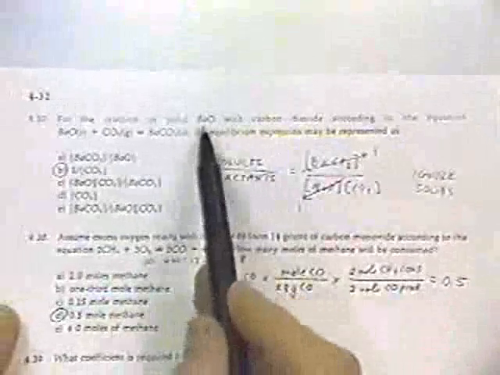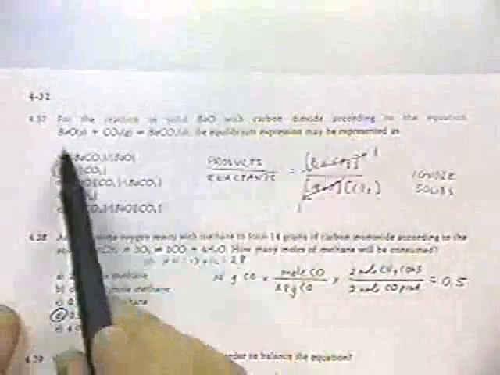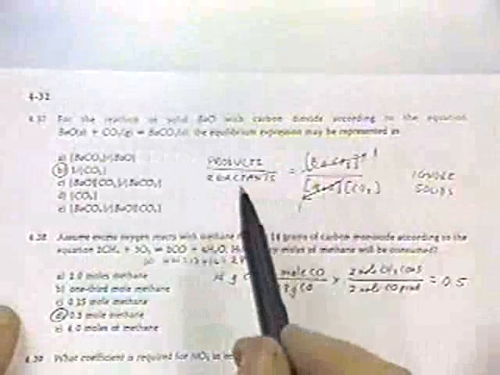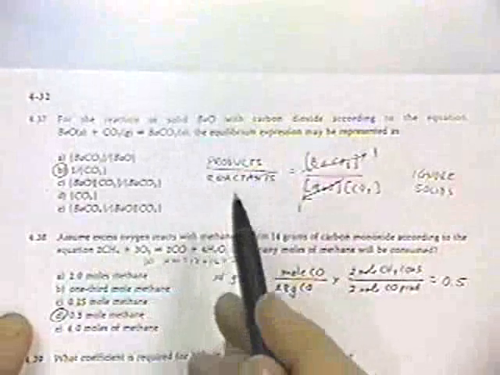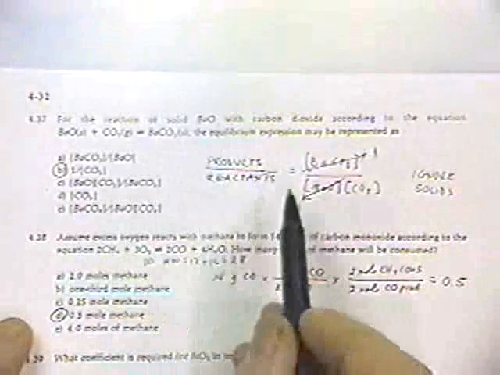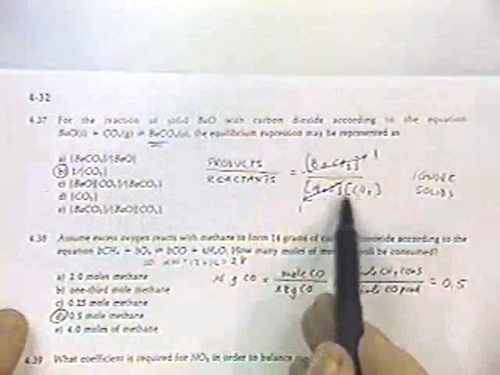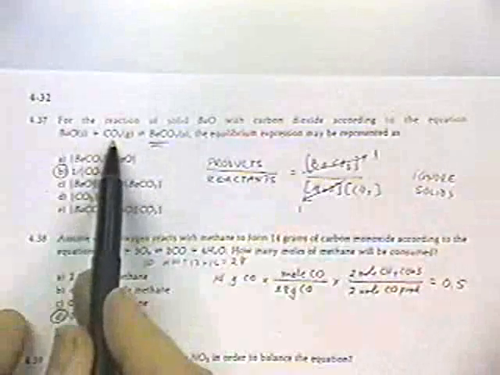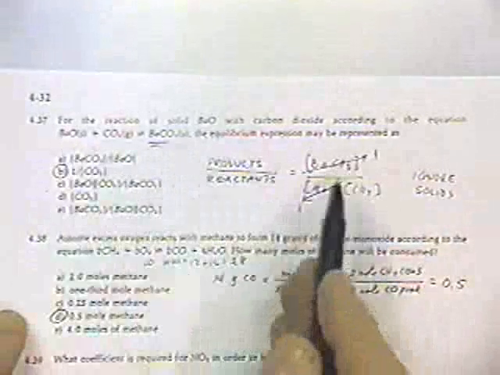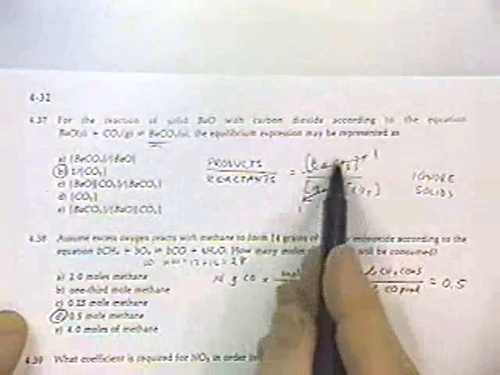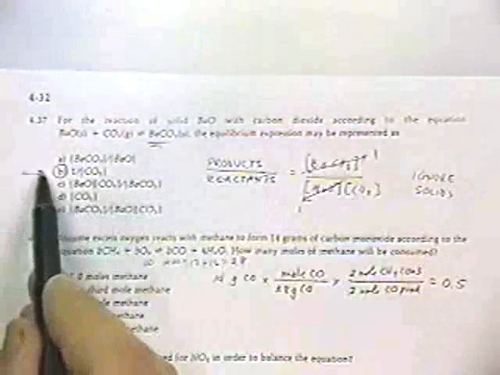Okay, here we have another case where we have a solid reaction. In this case, barium oxide reacting with carbon dioxide. Here's the equation. Come up with the equilibrium expression. Recall that I said that if you have solids, simply ignore them in the equilibrium expression. So here's the product, barium carbonate, in the numerator, and we have the reactants in the denominator, barium oxide and carbon dioxide. Barium carbonate is a solid, barium oxide is a solid. Simply take those out, and so the equilibrium expression would be 1 over the carbon dioxide concentration.